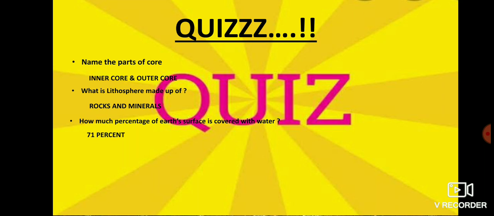Now let's proceed towards the next question. The earth is also known as, we all know this, the blue planet. And the last question is, how many layers does the atmosphere have? So the atmosphere consists of 5 layers.